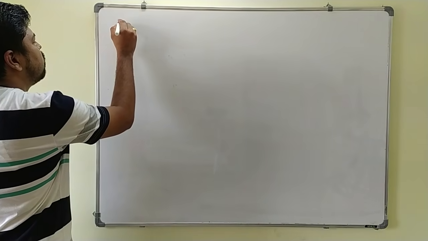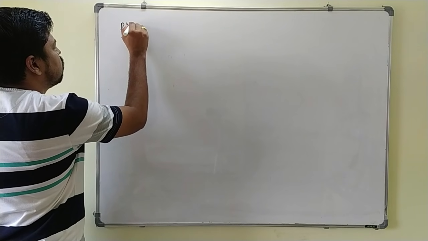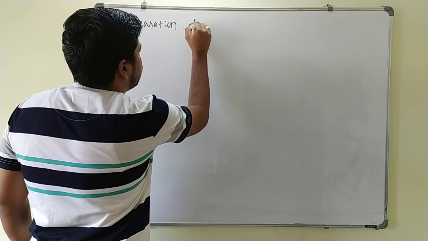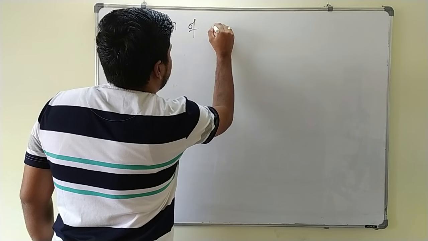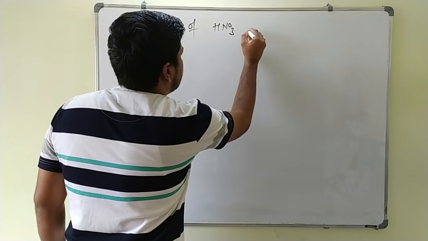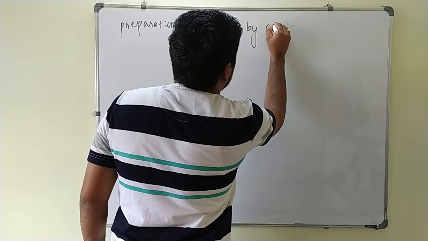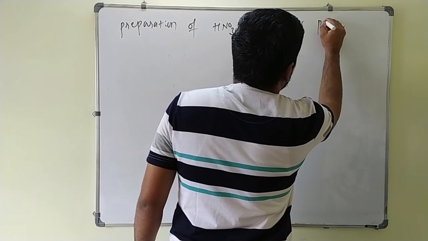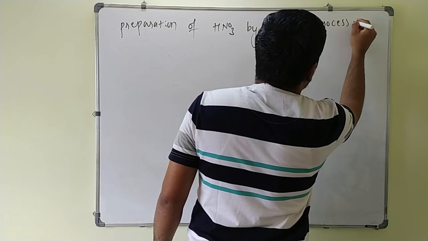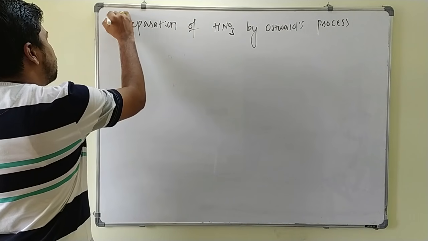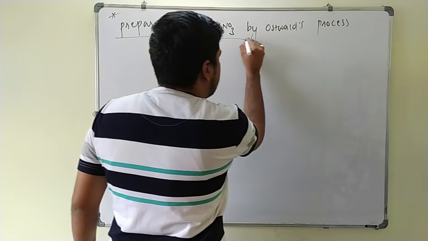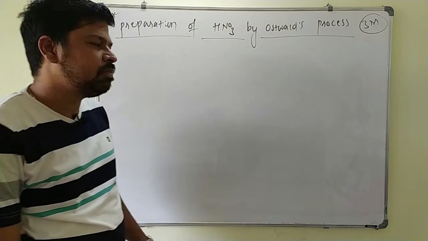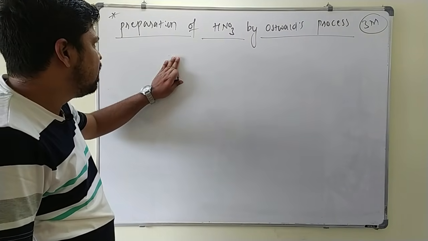That is the preparation of HNO3, nitric acid, by Ostwald's process. This one I will write with star mark. This is a very, very important question for the 3-mark. Most of the time it has appeared in the board exam. You have to concentrate on this one.